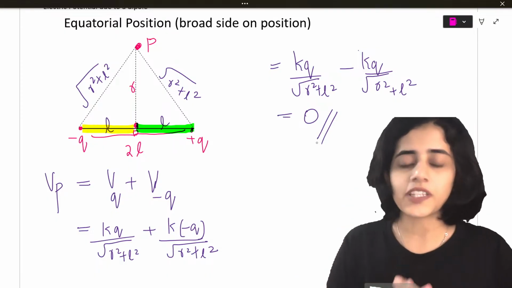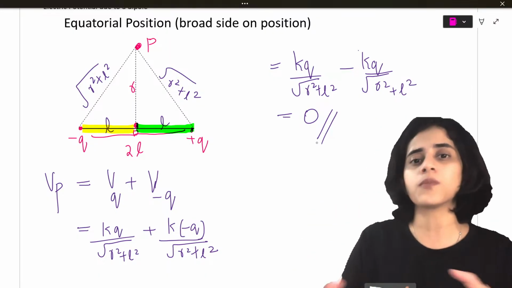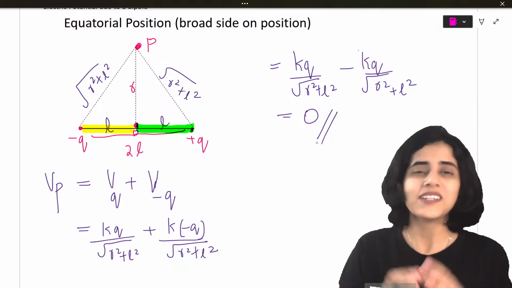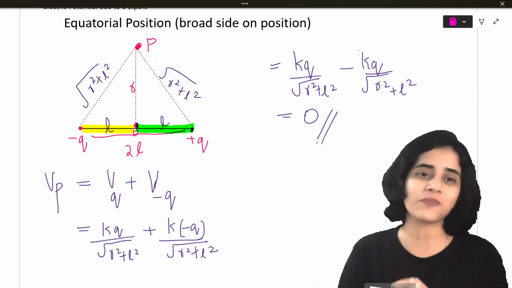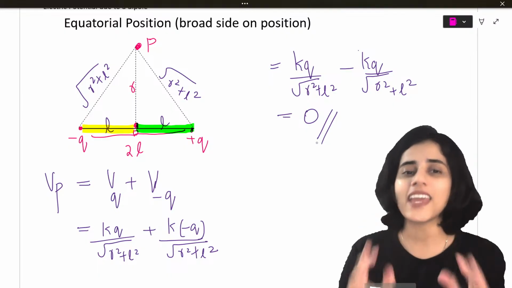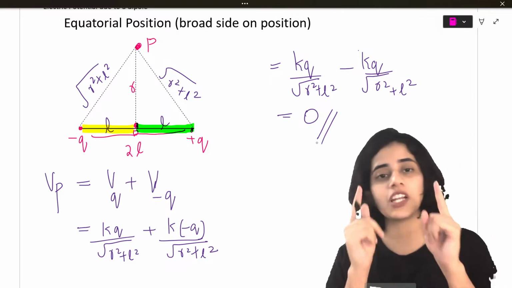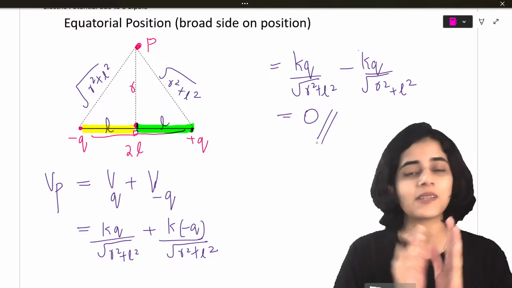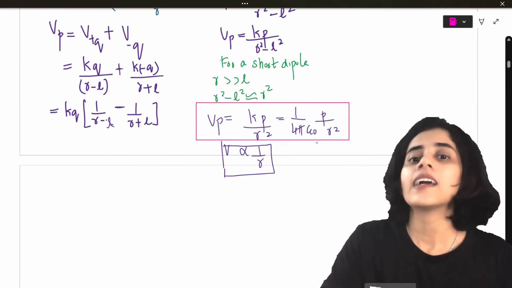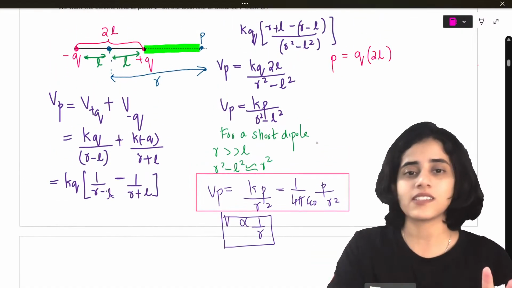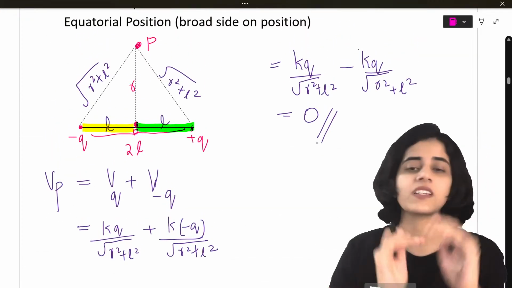So the electric potential due to a dipole along the equatorial position, sometimes called the broadside on position, is always 0. Electric potential due to a dipole along the axial position is always equal to Kp by R square, or whatever the distance is, but along the equatorial position it is 0.